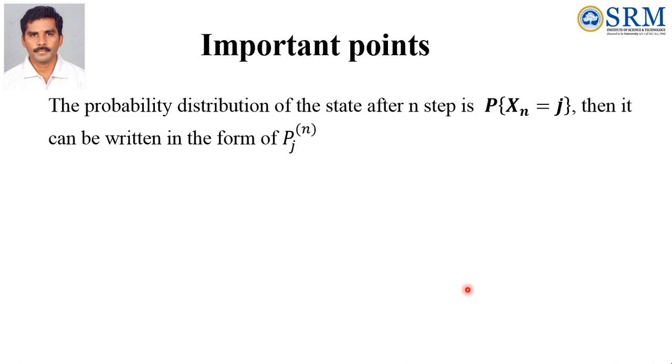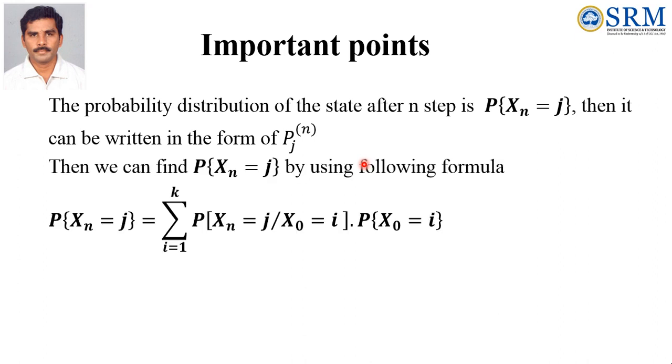The probability distribution of the state after n steps is P of Xn equal to j. Then it can be written in the form Pj^n, P subscript j superscript n. To find this, we need the one step TPM and the initial probability distribution.